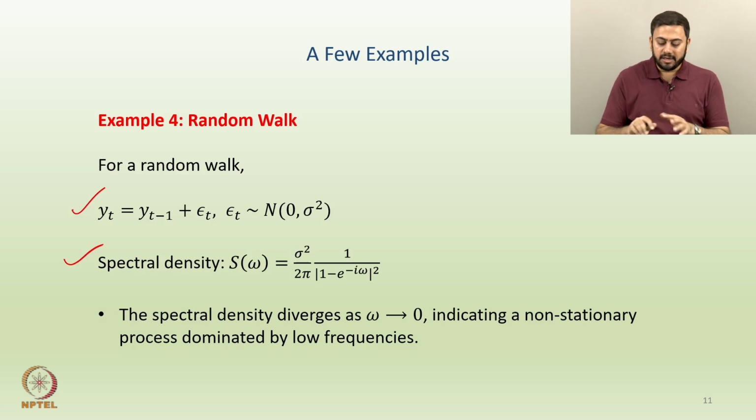So, again all these conclusions can be verified. This is not the time to verify each and every conclusion. What happens if omega converges to 0? The spectral density diverges, indicating that the underlying series, which is a random walk, is non-stationary. And we already know that, right. We have proved multiple times that a random walk is not stationary. This is one more idea to prove that.